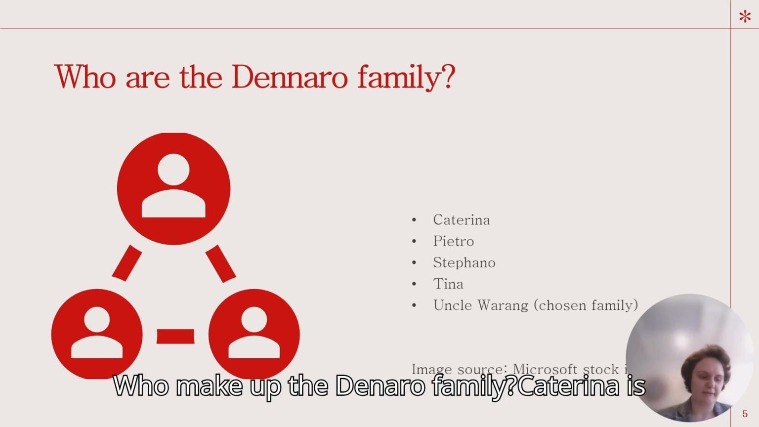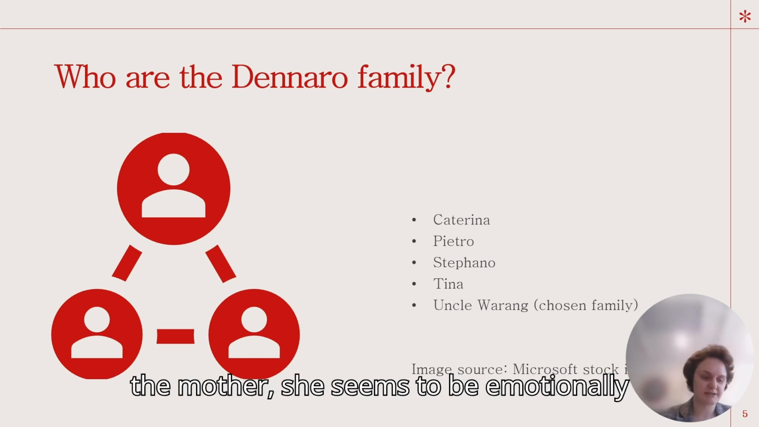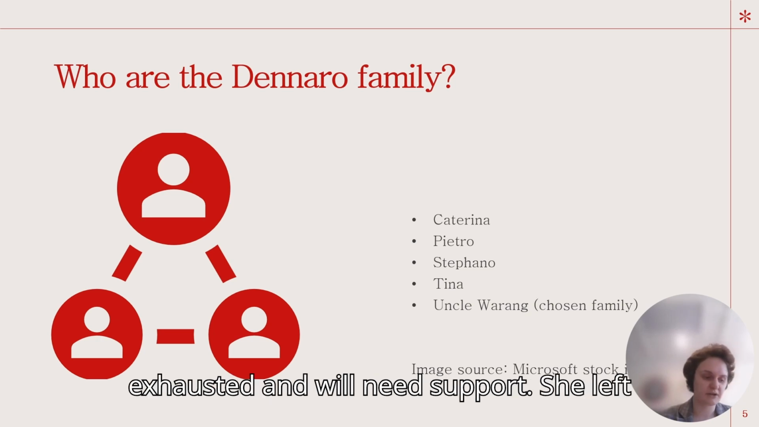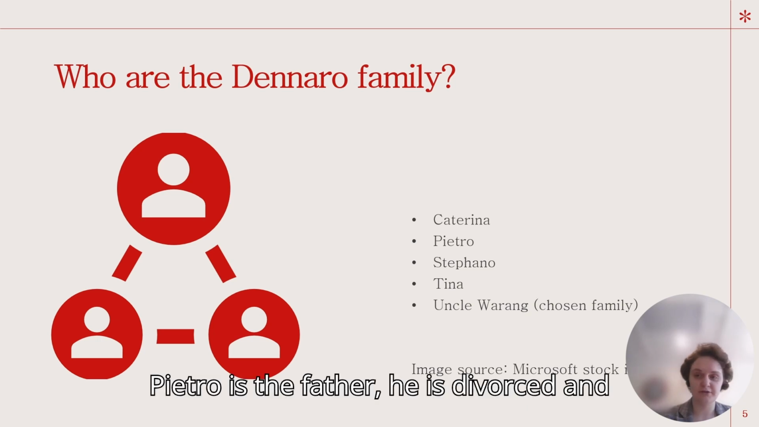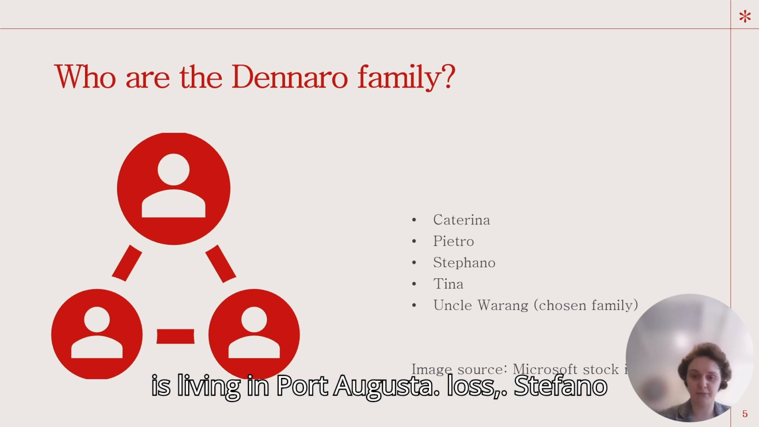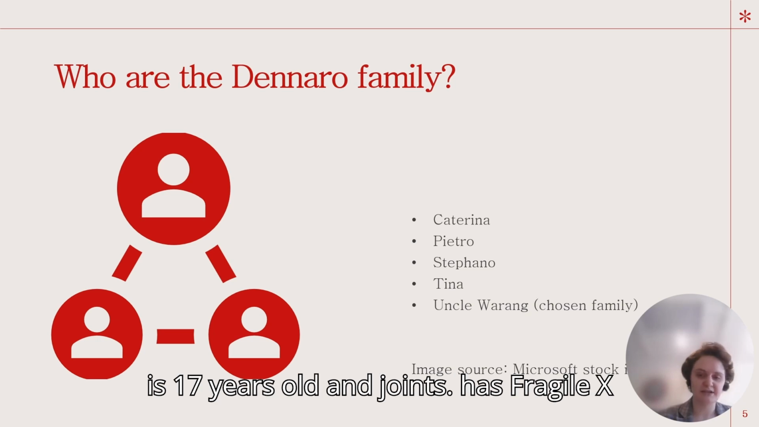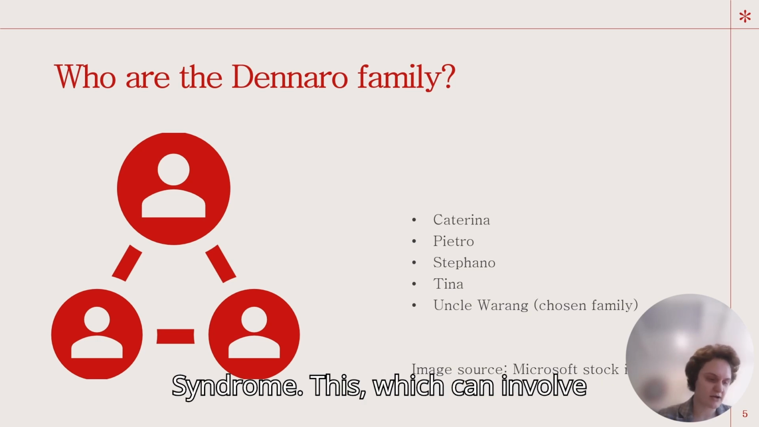Who makes up the Dennaro family? Katerina is the mother. She seems to be emotionally exhausted and will need support. She left work to care for Stefano full-time and misses the social engagement it brought her. Pietro is the father. He's divorced and living in Port Augusta. Stefano is 17 years old and has Fragile X syndrome,